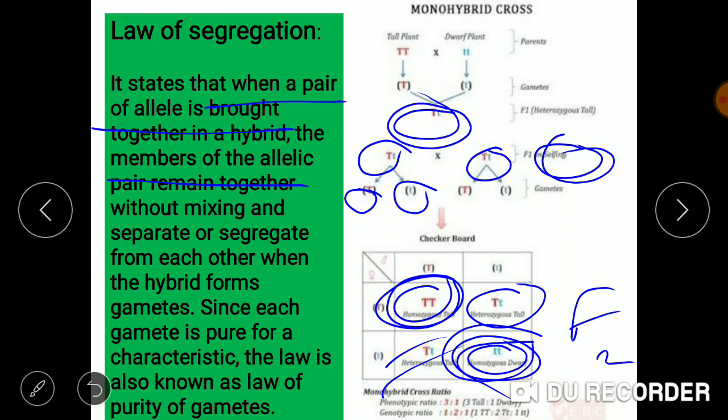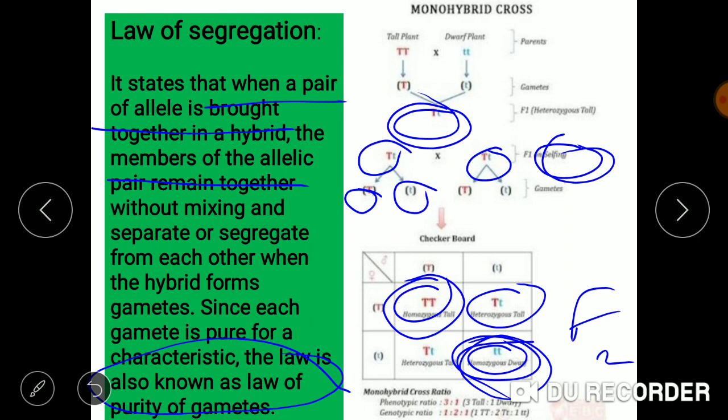Now see, this law is also known as the law of purity, and there is a reason behind it. When we get the homozygous variety, it is considered to be a pure species, a pure allele. Here two of the pure variety have been obtained and two of the hybrid variety. That is why it is also known as the law of purity of gametes.